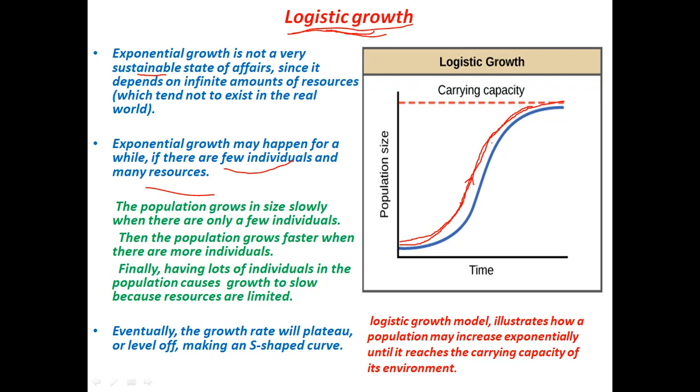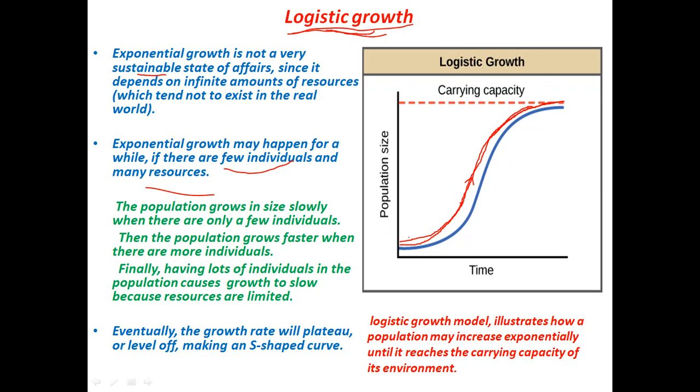These individuals will fight for the resources and compete with each other, a struggle for existence, because we have limited food and limited space available. The individuals that are able to compete will survive, and the ones that are not able to compete will be wiped out. So population growth will slow down, or it may stop.